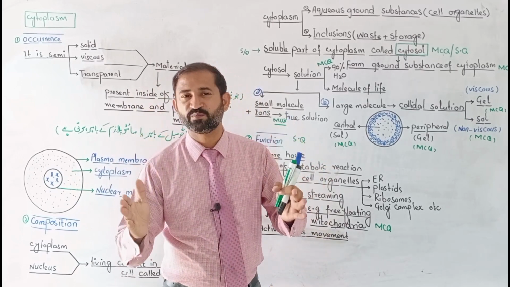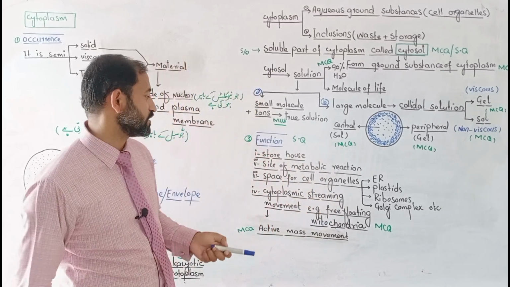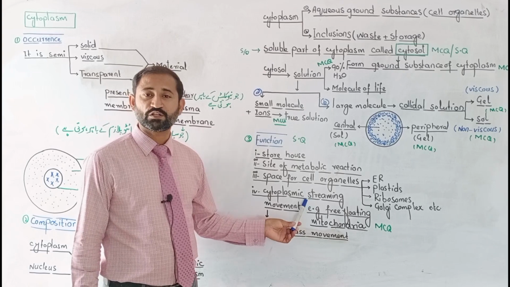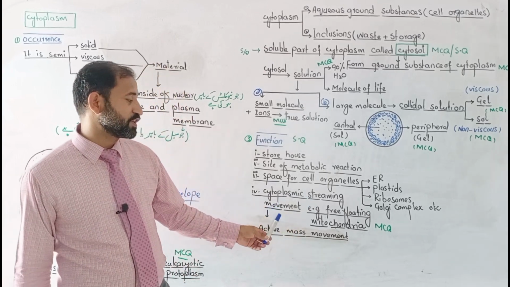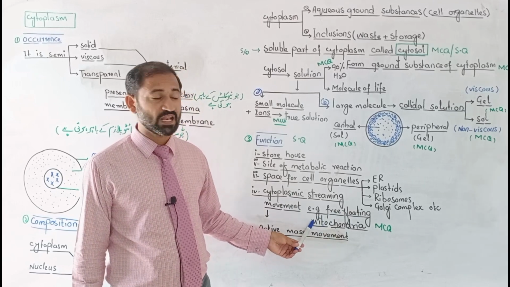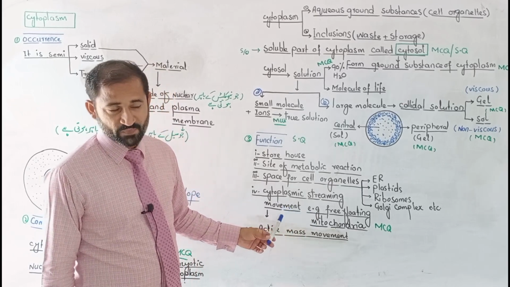When they perform reactions, it is due to cell organelles, and cell organelles are present within the cytoplasm. And next one is cytoplasmic streaming movement, which is also due to the cytoplasm. For example, free floating organelles like mitochondria can also move within the cytoplasm. This movement is also brought about with the help of the cytoplasm.